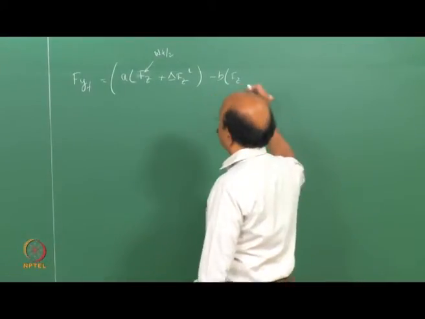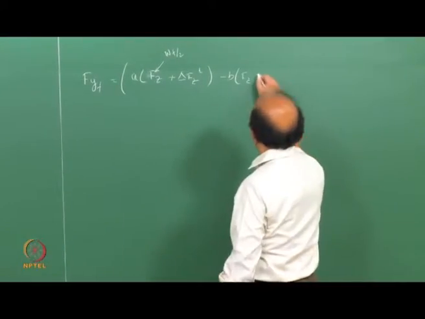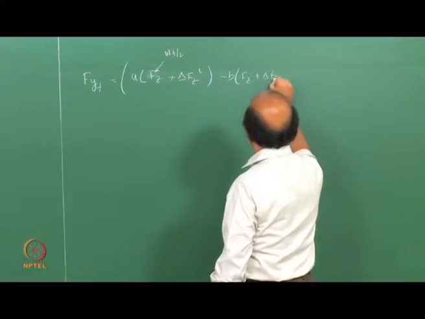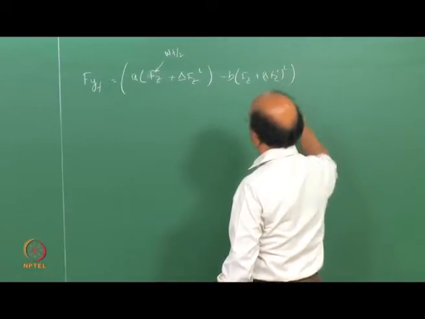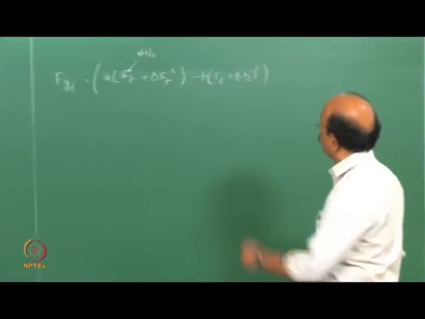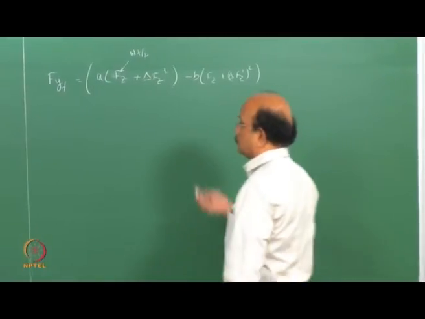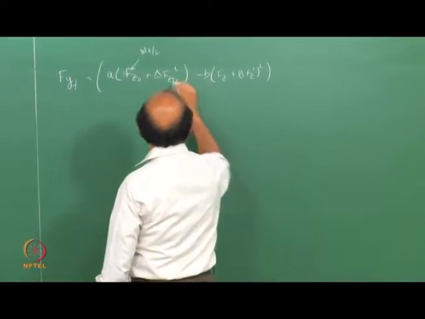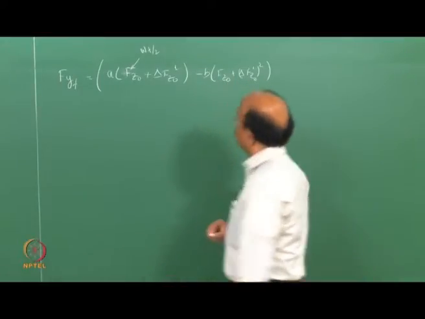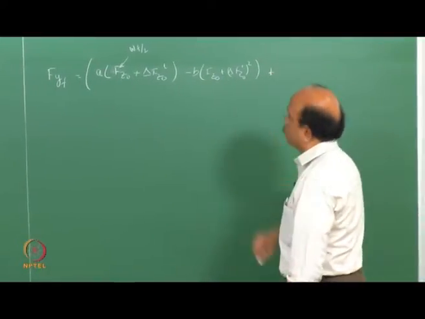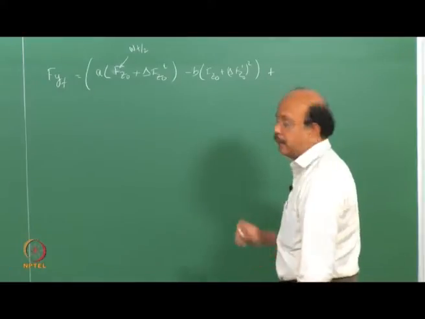That is for the outer. So let me call that the outer tires, and then I have to add the inner tire.